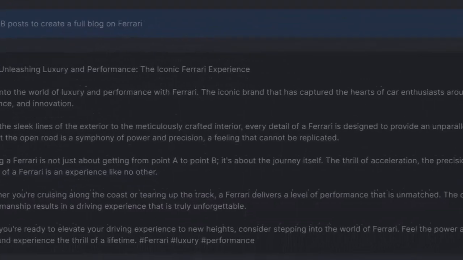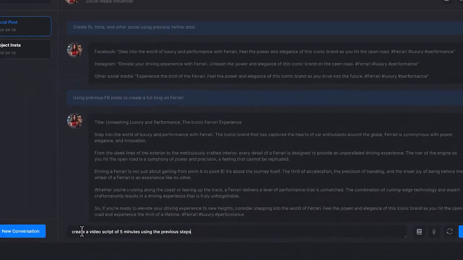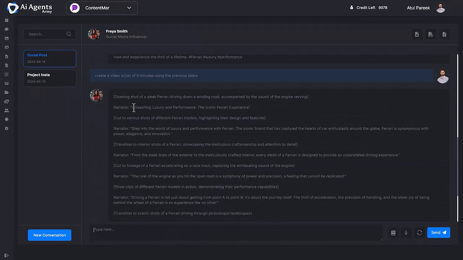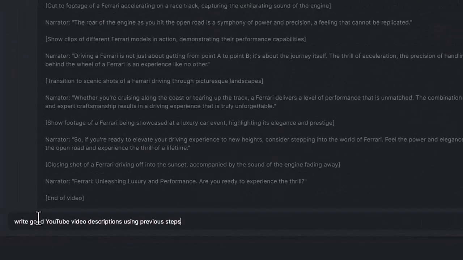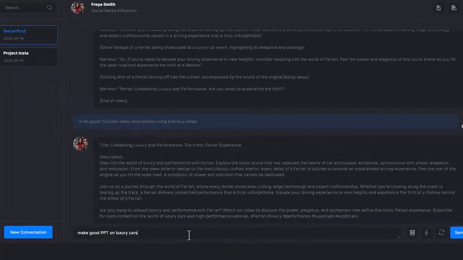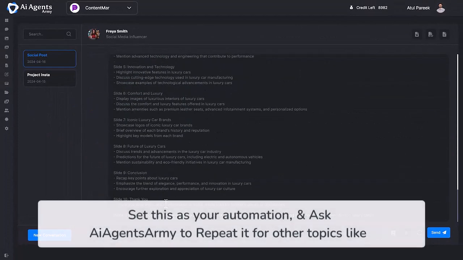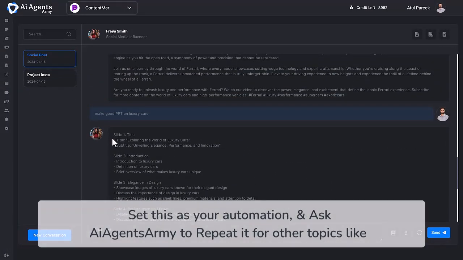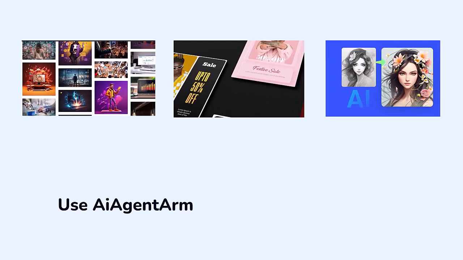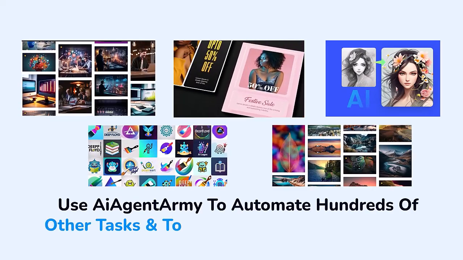Now ask AI Agents Army to create a video script of 5 minutes using the previous steps, and demand it to write good YouTube video descriptions using previous steps. Then ask it to make a good PPT on luxury cars. Set this as your automation, and ask AI Agents Army to repeat it for other topics like organic farming, football, cosmetics. Use AI Agents Army to automate hundreds of other tasks and to train hundreds of other agents.